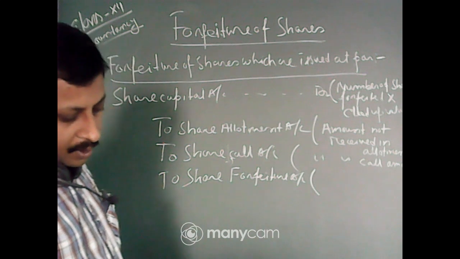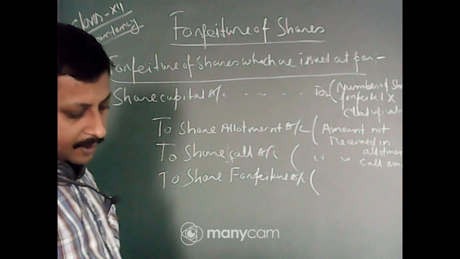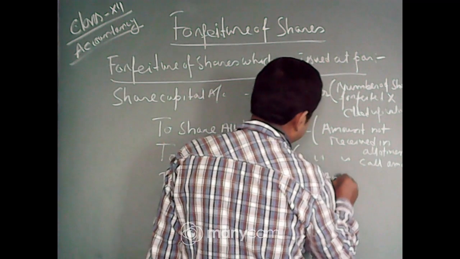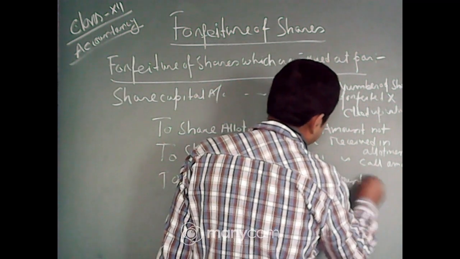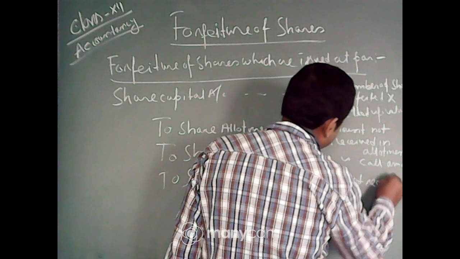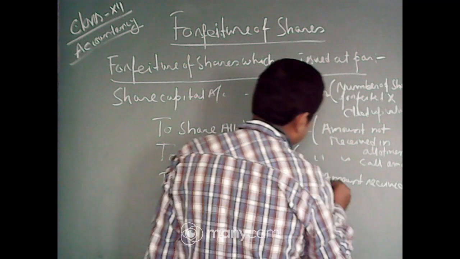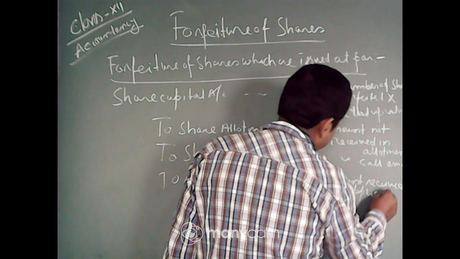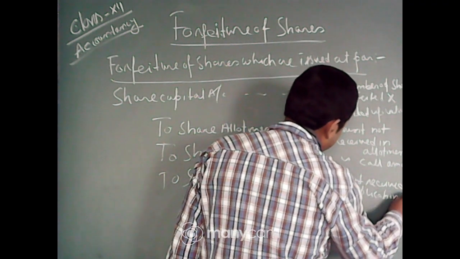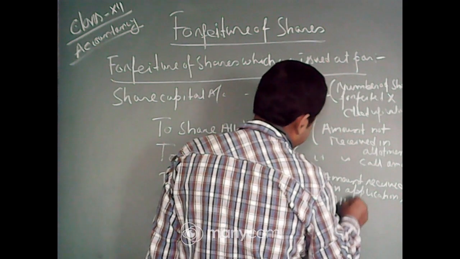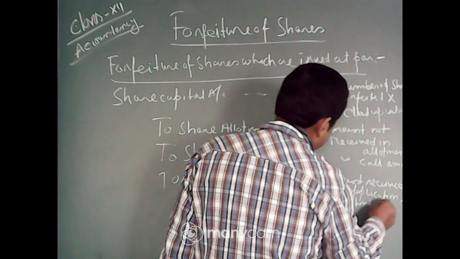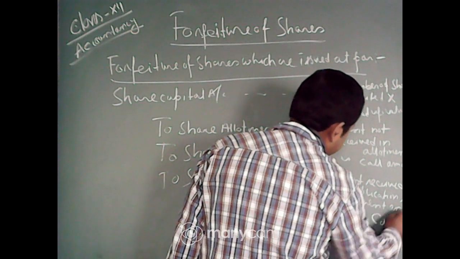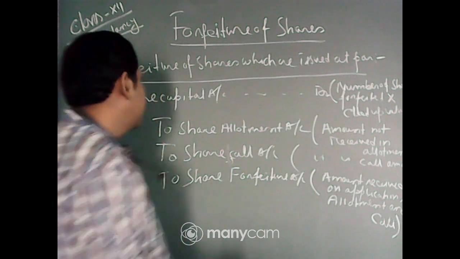The amount received on application, allotment and call. Now this is the journal entry you have to pass whenever there is a forfeiture of shares.